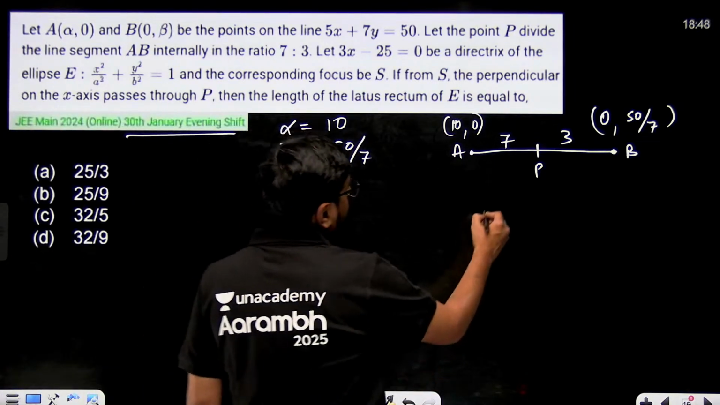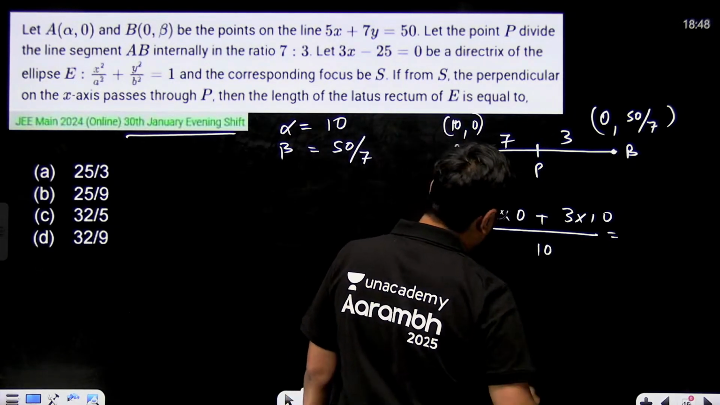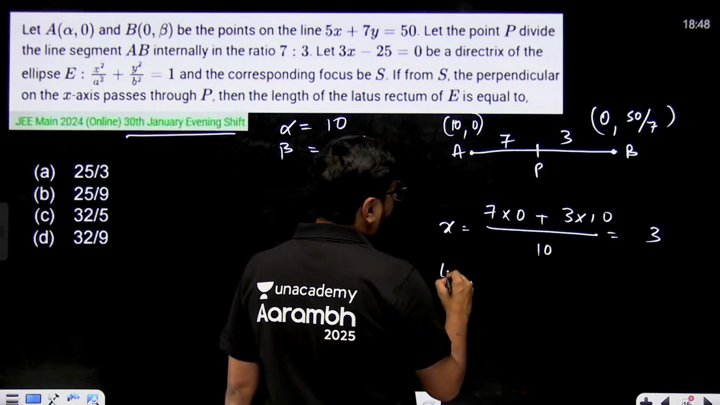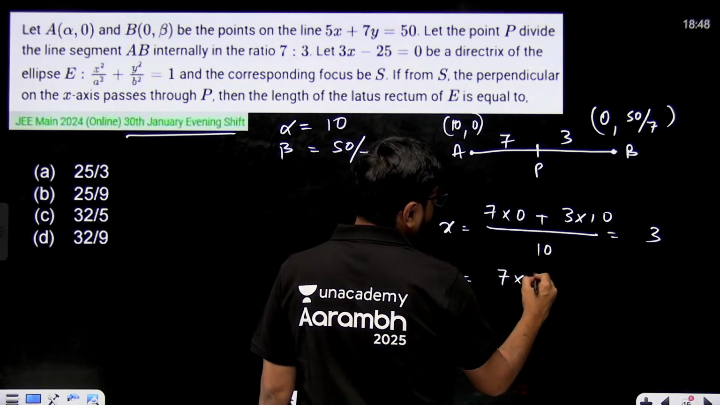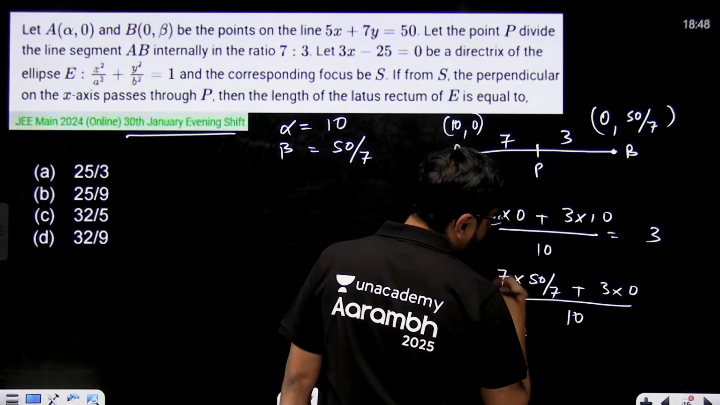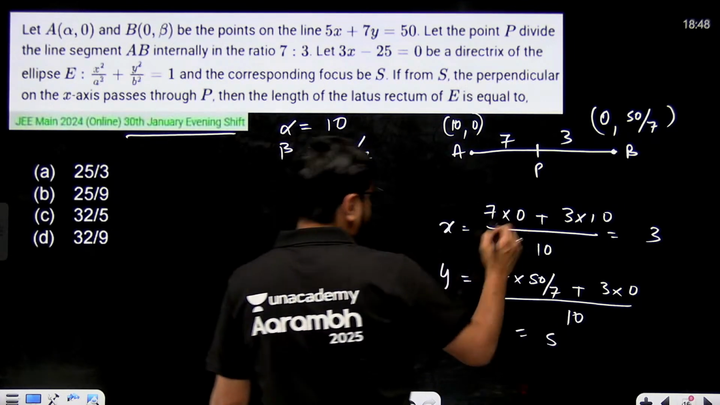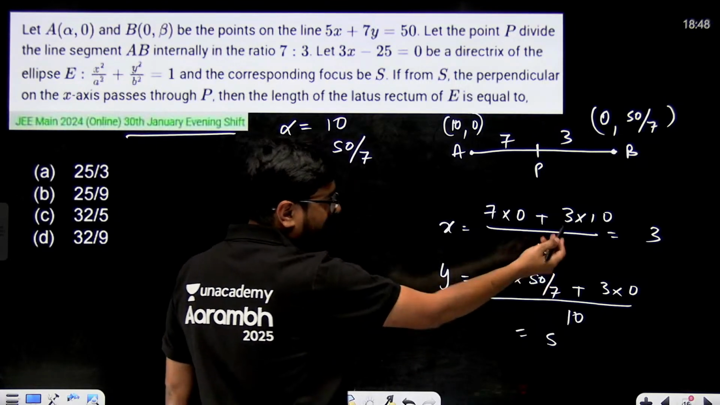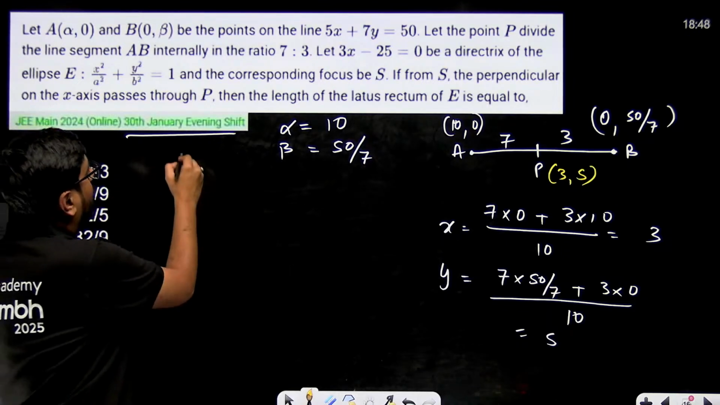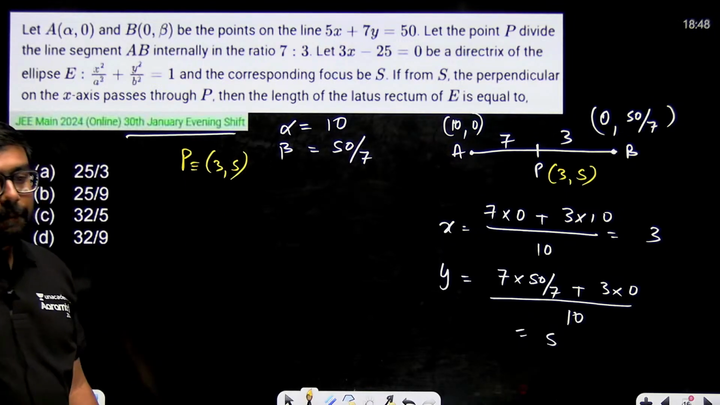Let's find it now. 7 into 0 plus 3 into 10 divided by 10. This will be the x coordinate. So 30 divided by 10, there will be 3. Y coordinate will be 7 into 50 by 7 plus 3 into 0 divided by 10. So this will become 50 divided by 10, that means y will be equal to 5. So your point P is nothing but 3 comma 5. Point P we found, right? Without any doubt we can say that.